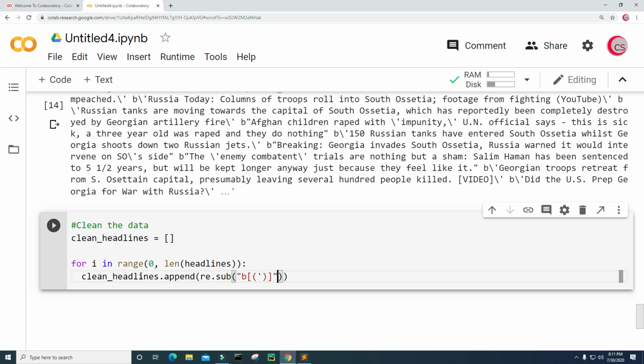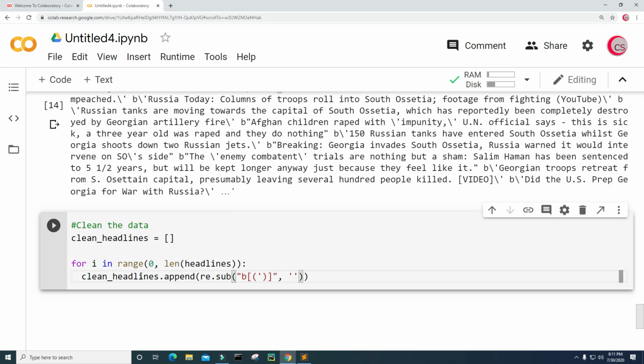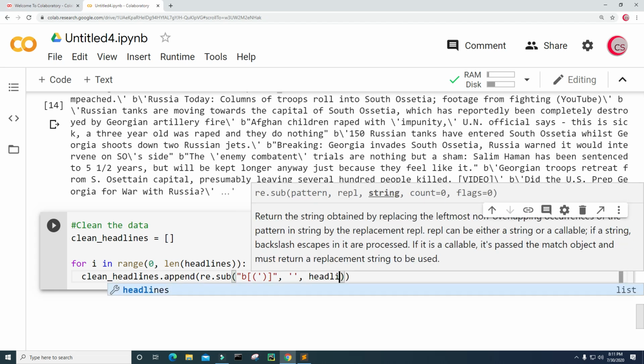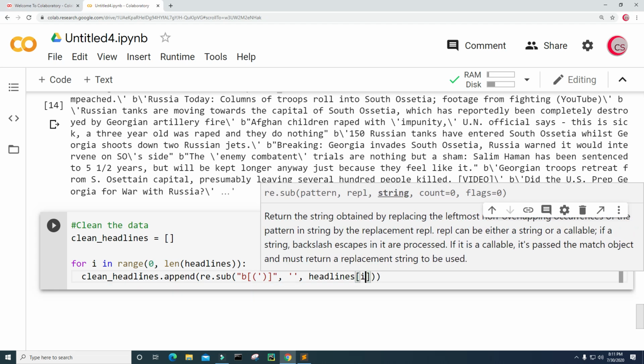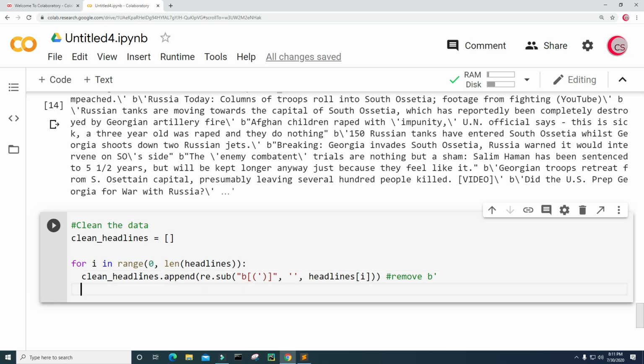There we go. And then once I find it, I want to replace it with the empty string. Okay. And I want to do this for each of the headlines, so headlines at position i. So this right here should remove the B with the single quote. All right. So that looks good.